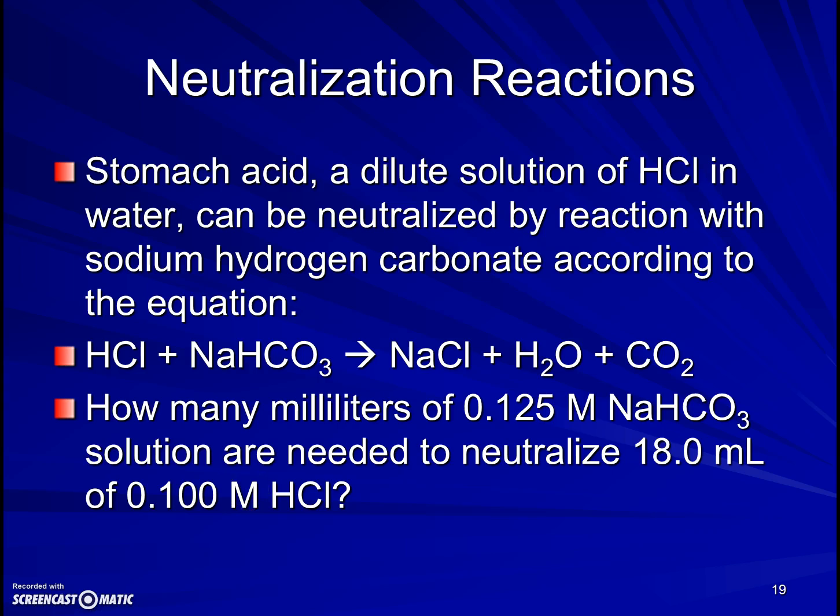And what you're going to realize then is that if you multiply milliliters by moles per liter, your units don't cancel. But you can use a conversion factor, 1,000 milliliters is a liter, to get both the liters and the milliliters to cancel. And then you'll be left with units of moles. Then you can multiply by 1 over this molarity. So 1 liter is 0.125 moles of sodium hydrogen carbonate. And convert to milliliters, and you'll have the answer to the question. So we'll work that one out together in class next time we meet.